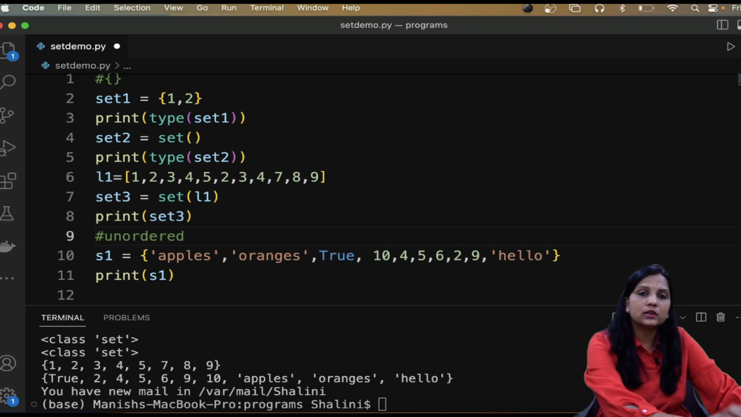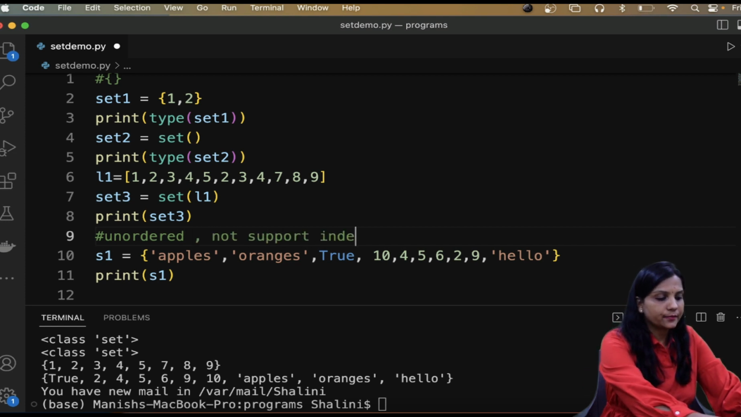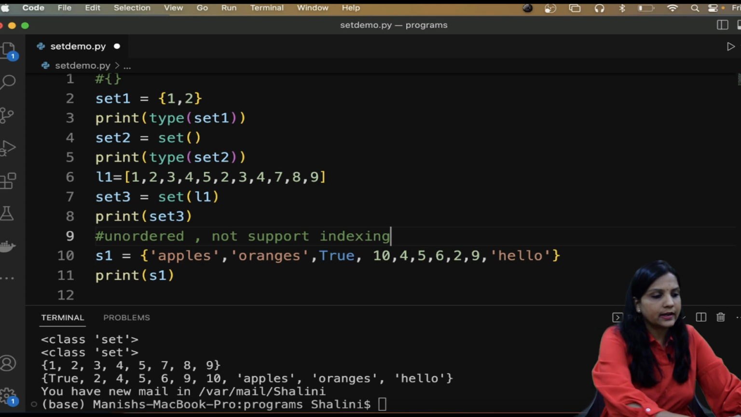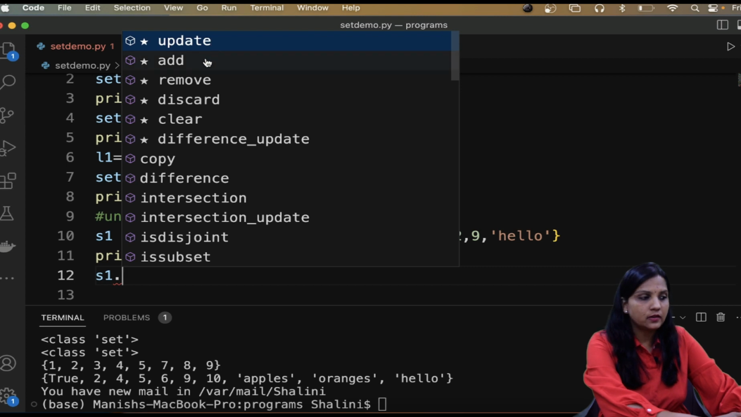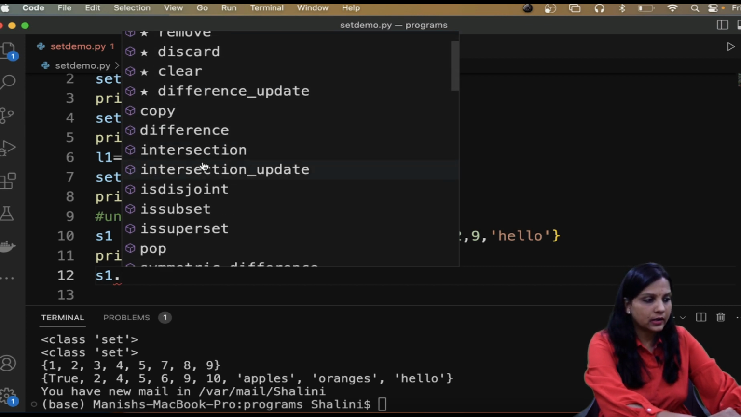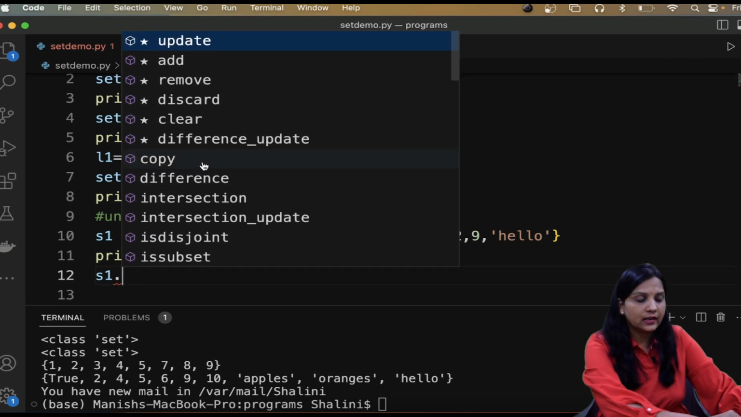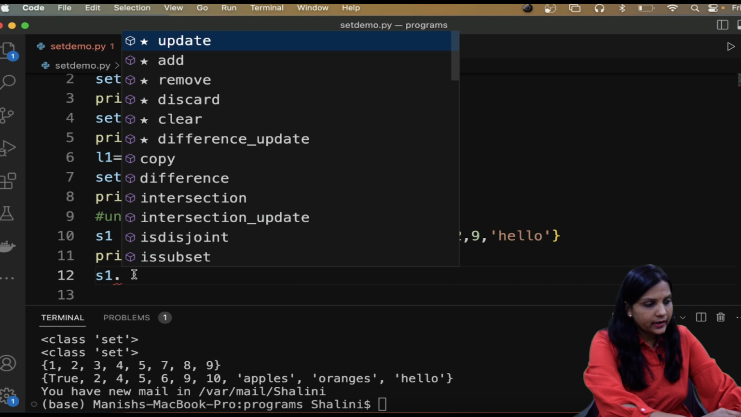Since the storage in set is unordered, it does not support indexing. The way in a list you have indexes and you can access values directly, you cannot do that in a set. When I say s1 dot, you have the methods update, add, remove, discard, clear, but you will not see methods like get, index or anything like that. Yes, you can update the values in a set.